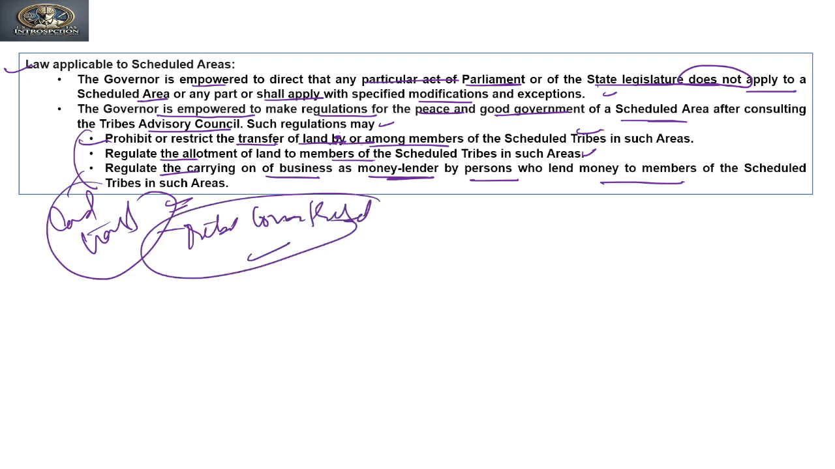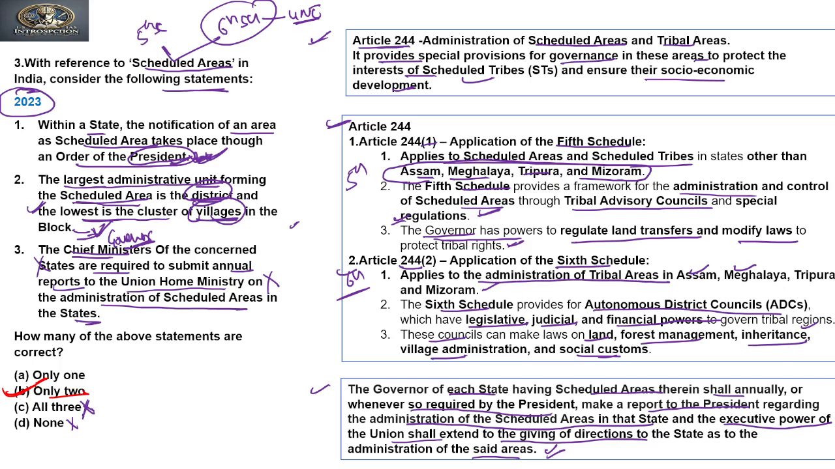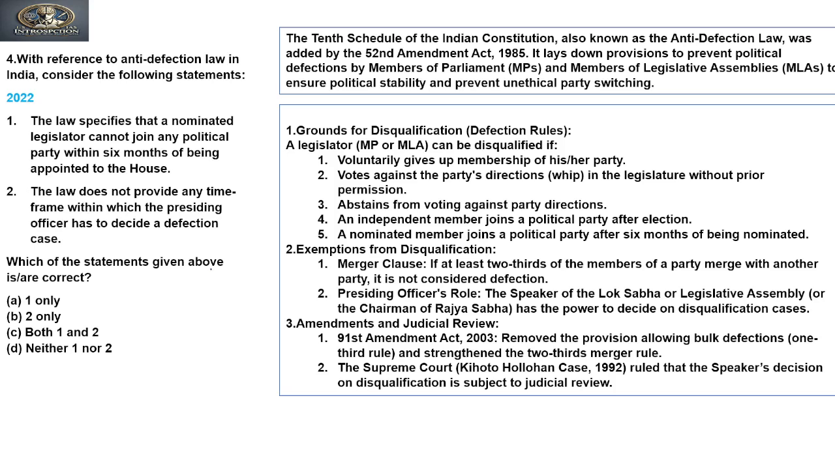Clear? So this is the explanation with respect to the fifth and sixth schedule, whichever the question talks about. Clear? So we can say that only the first and second statements given are correct, the third is incorrect. Okay? Now let's move to the next question.